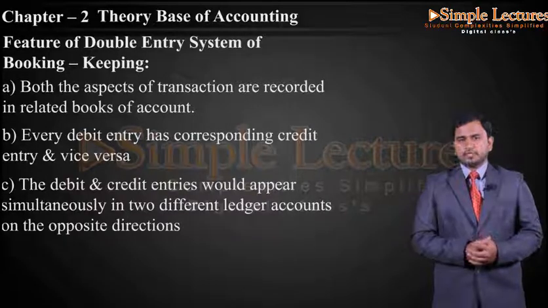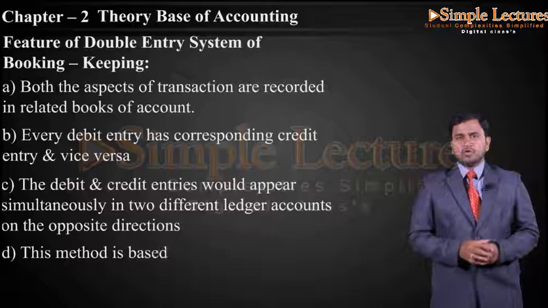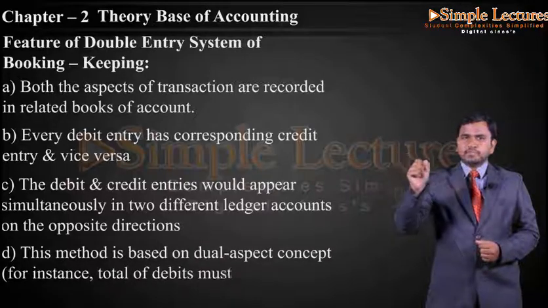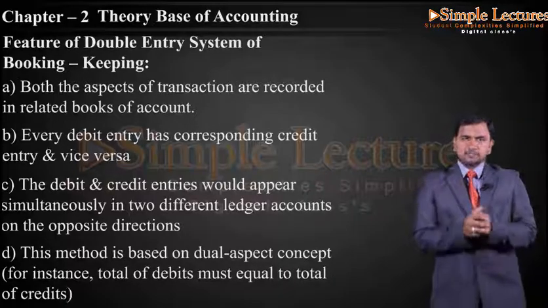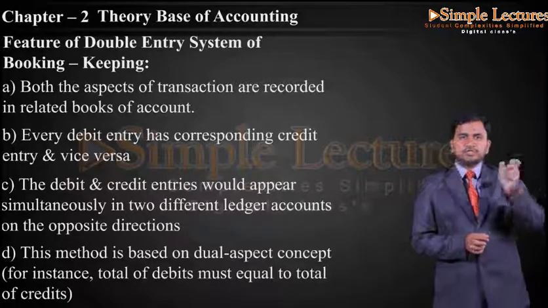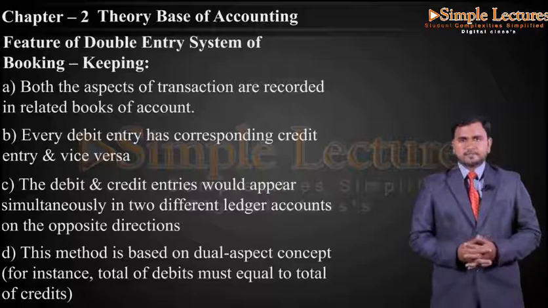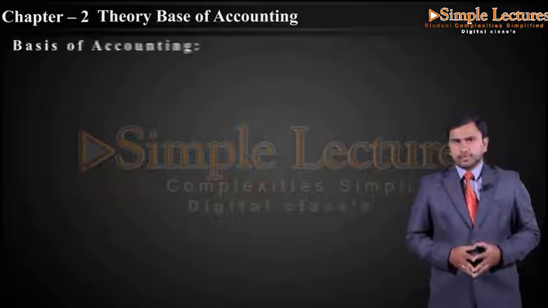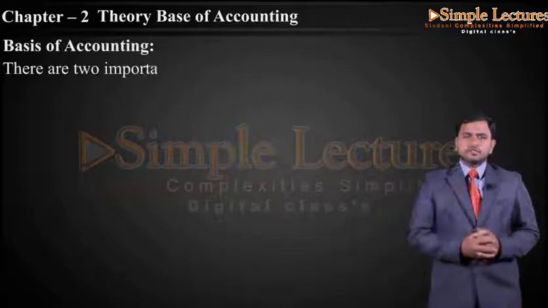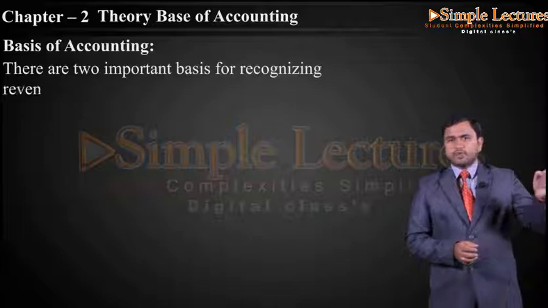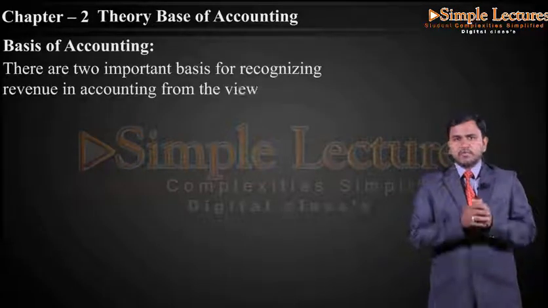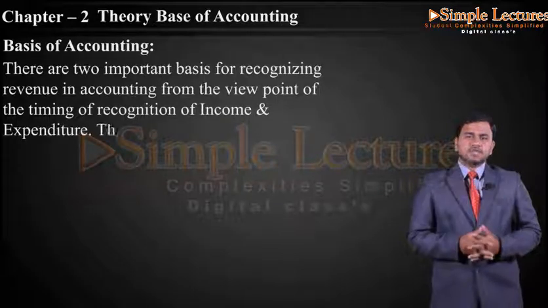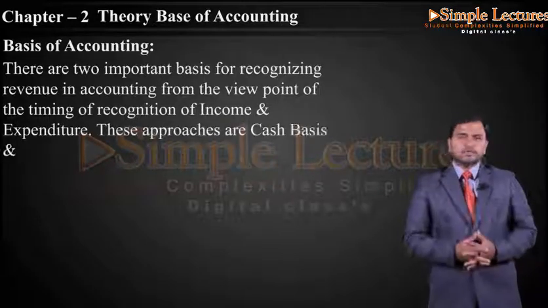Then the next feature is that this method is based on the dual aspect concept. For instance, the total of debit must equal the total of credit. So this feature denotes that the total of debit should be equal to the total of credit. Then we have the basis of accounting. There are two important bases of recognizing revenue in accounting from the point of view of timing of recognizing income and expenditure. These approaches are cash basis and accrual basis.